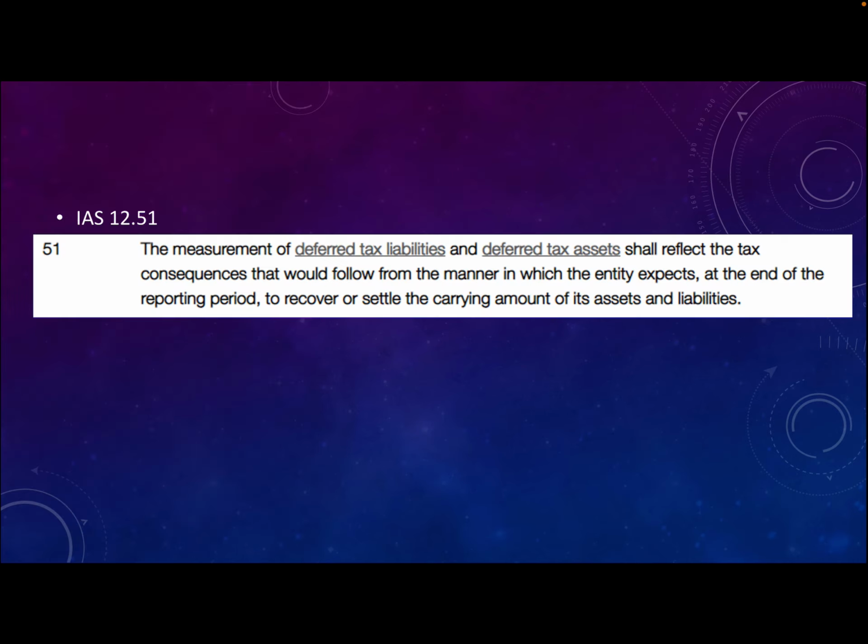Now, this rule comes from paragraph 51 in IAS 12, which says that the measurement of deferred tax liabilities and deferred tax assets shall reflect the tax consequences that would follow from the manner in which the entity expects at the end of the reporting period to recover the carrying amount of the asset.